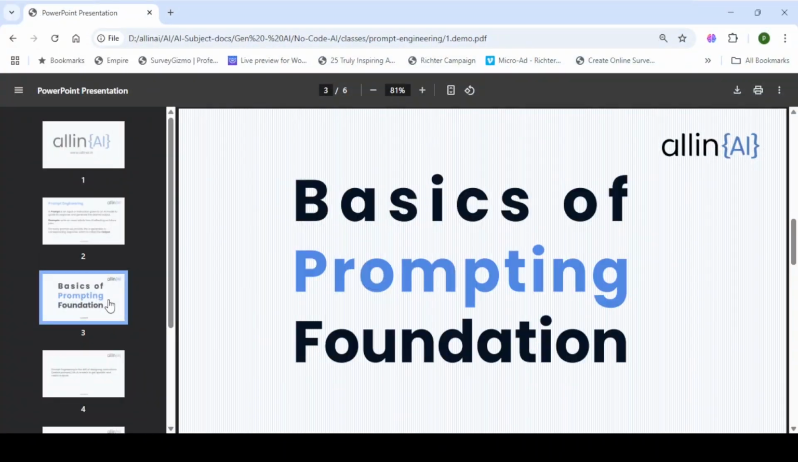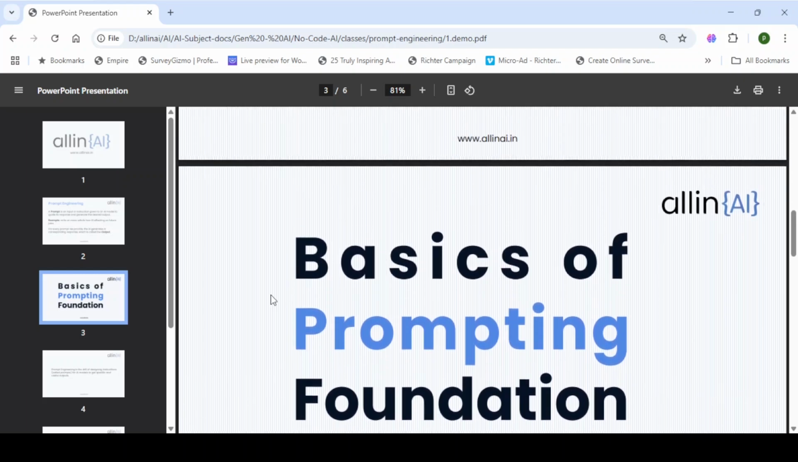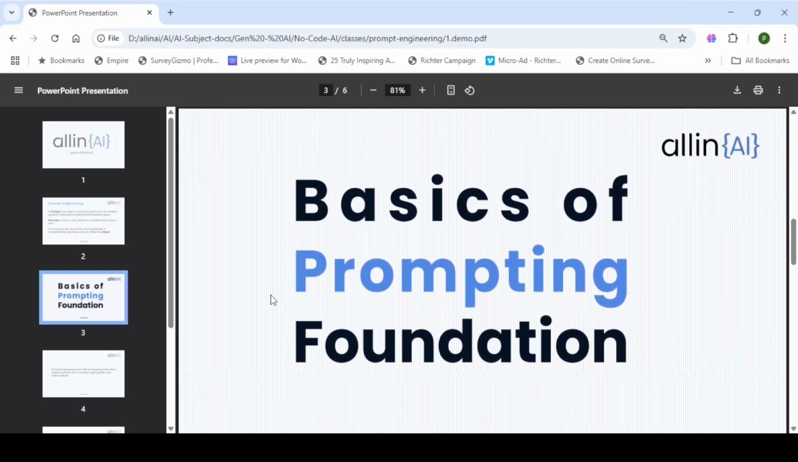So what is the basics of prompting foundation? Let's discuss a few model types. Text-to-text models are a class of AI models that take text as input and generate text as output. These models are versatile and can perform a wide variety of tasks by simply rephrasing the problem as a text generation task. Another one, text-to-image models, are a fascinating area of artificial intelligence that generate images based on text